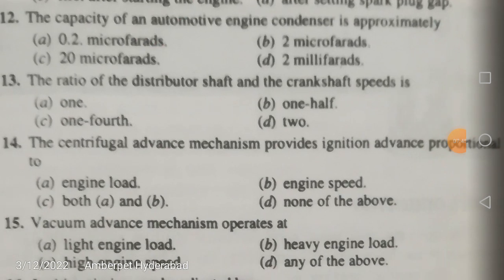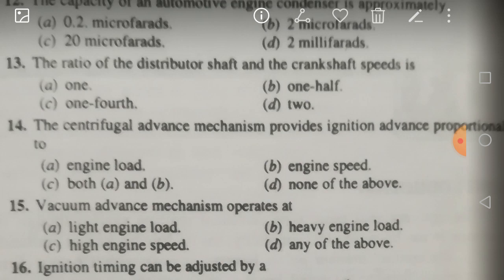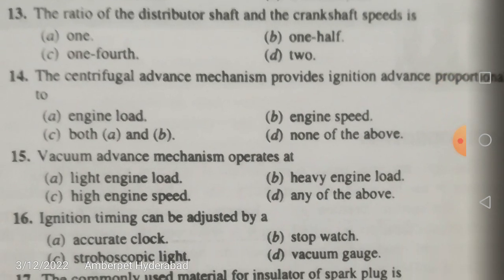Okay, friends. The ratio of the distributor shaft speed to the crankshaft speed, how much is this? It was asked in your previous year also. Is it half, one-fourth, two, or one? The ratio is one-half. The distributor shaft speed is half of the crankshaft speed. If your crankshaft rotates at 400 rpm, the distributor shaft should rotate at 200 rpm.